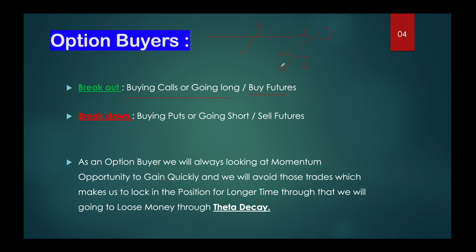As an options buyer, when there is a breakout happening at this level, you always have to think that we buy only calls, or go long on the futures, which means buying the futures either in the Nifty or the Bank Nifty. And the breakdown means buying the puts or going short or selling the futures.